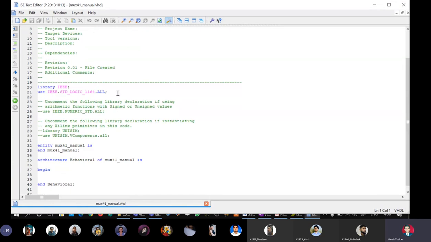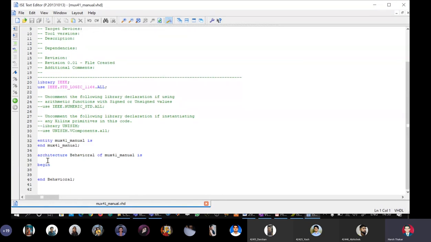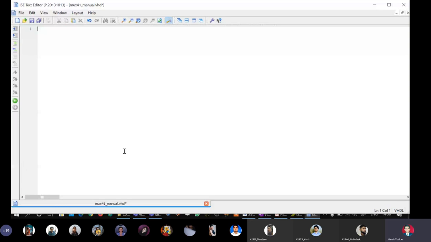Comments are there, library statements are there, and then the architecture body skeleton is there, and there is nothing in the entity. So "entity space entity name is end entity" because I have not defined any signals here, it is not giving. So what I will do is press Control A and delete. I don't want anything from the tool, and now I'll start typing the entire program.